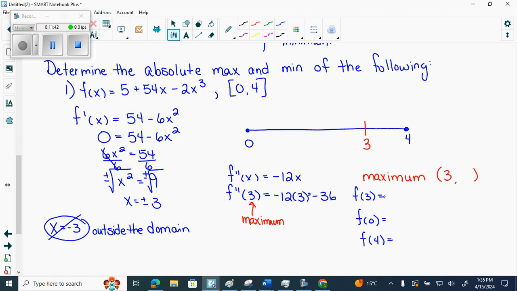So I get 5 plus 54 times 3 minus 2 times 3 cubed. I think that's just 5. Nope, that's not just 5. Because this is going to be 54, that's 54 cubed. So it's an extra 54, 59, maybe?